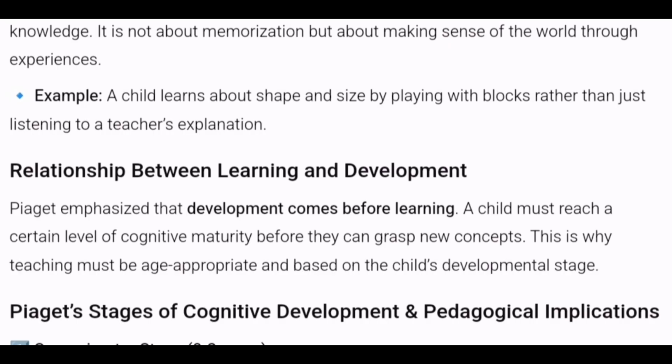So whatever we teach in school, it is according to the age. If a child is in class 6 and he or she is 10 years old, then that is according to his or her age, right? This is how we teach, according to the age of the individual and the mental or the cognitive maturity, right?